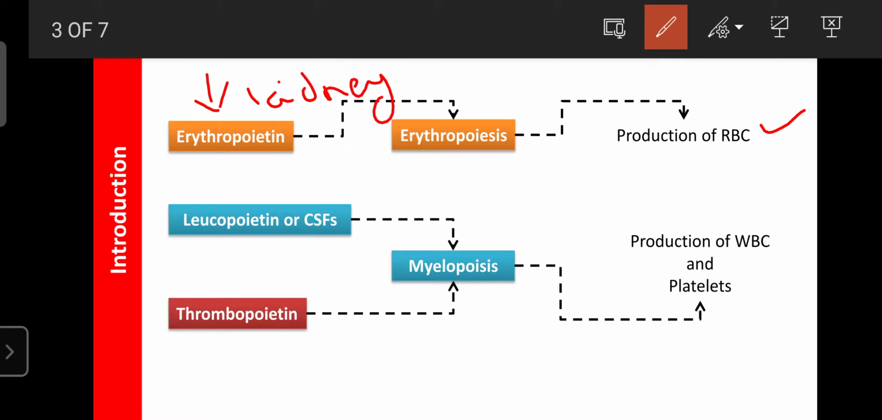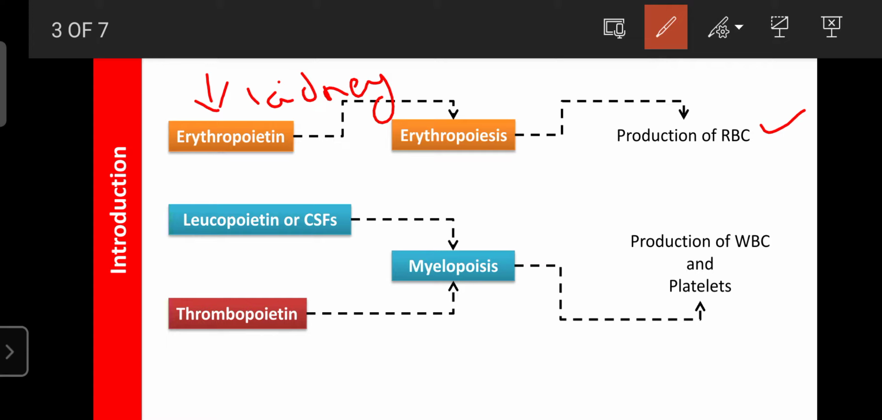that is leukopoietin, which is required for the production of WBC, and CSF, that is colony stimulating factor. It is also required for the production of WBC. It means there are two hormones that are helpful for the production of WBC in the red bone marrow: leukopoietin as well as the colony stimulating factors.